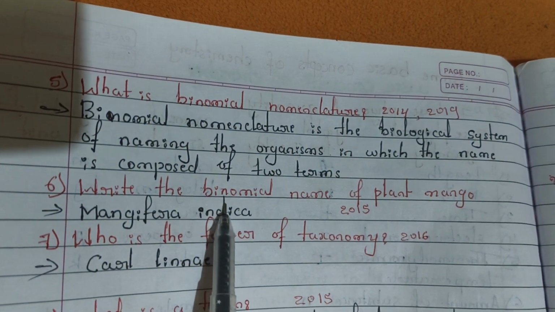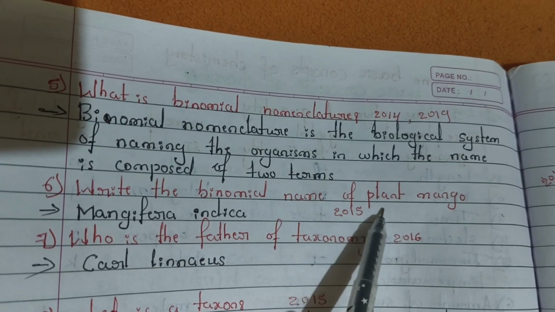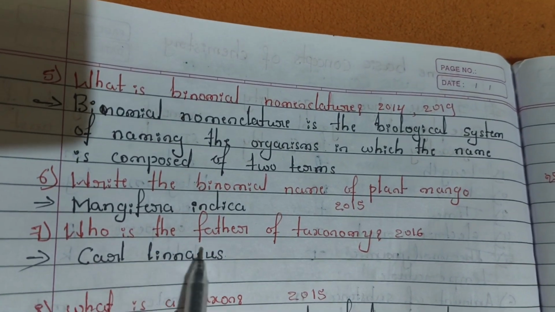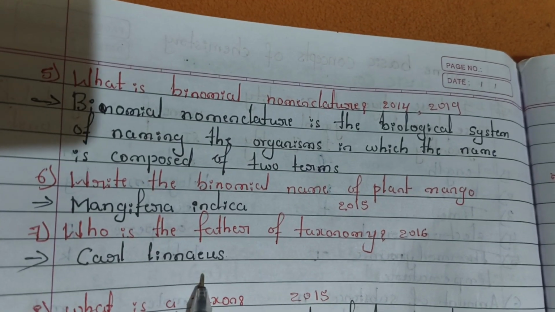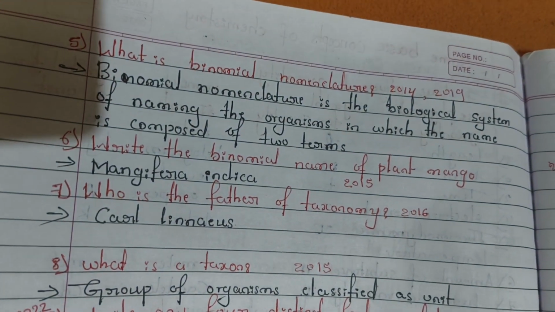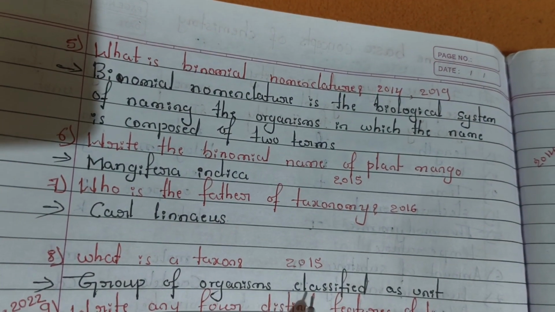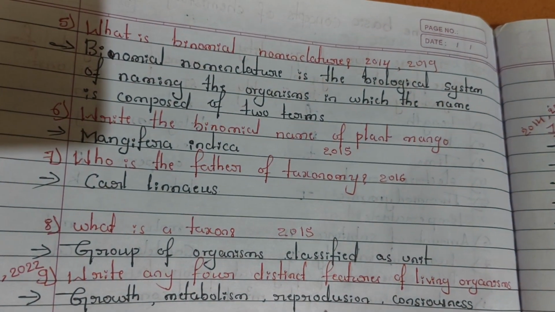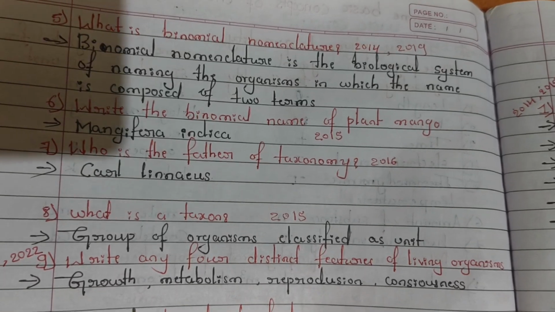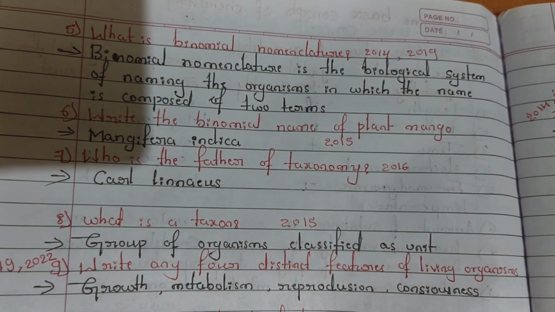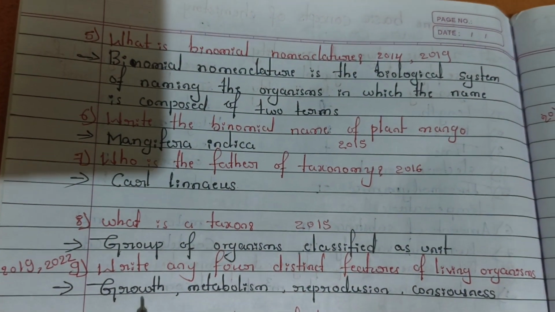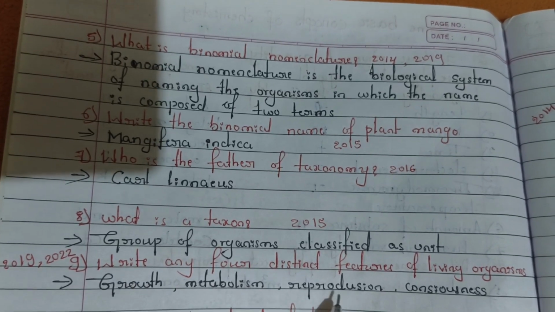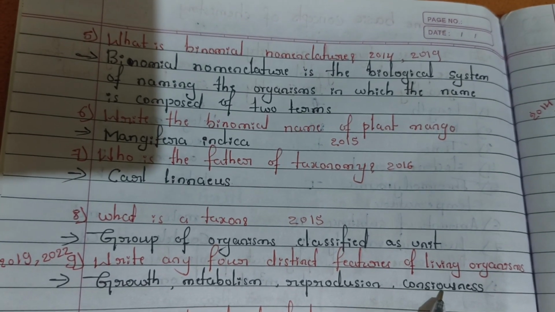The next one is: write the binomial name of the plant mango. You have to write Mangifera indica. And who is the father of taxonomy? Carl Linnaeus. And what is a taxon? A group of organisms classified as a unit. The next question is: write any four distinct features of living organisms. They are growth, metabolism, reproduction and consciousness.